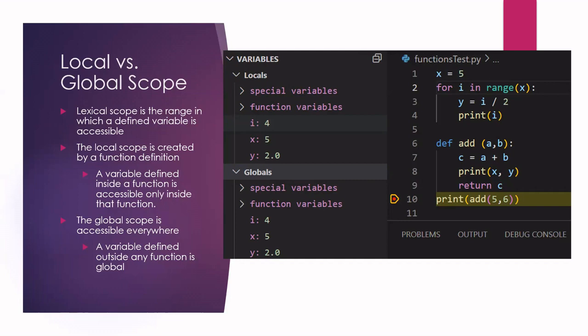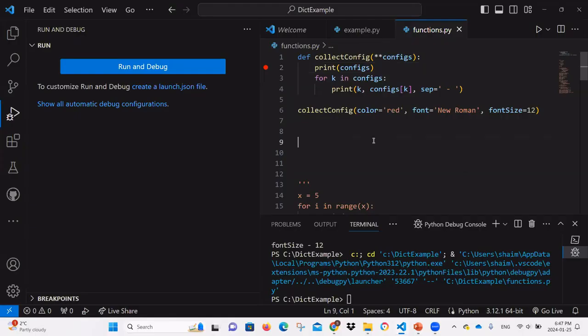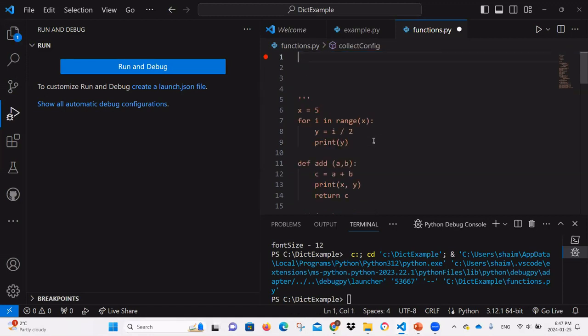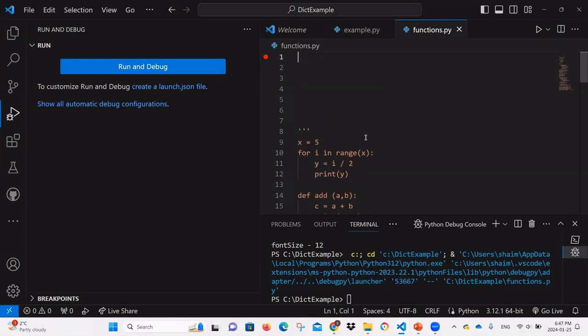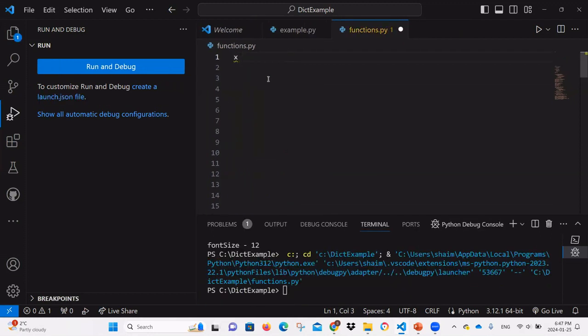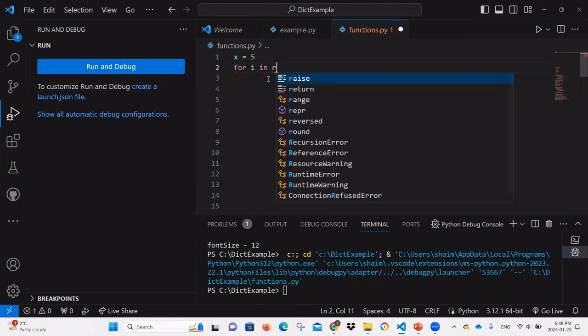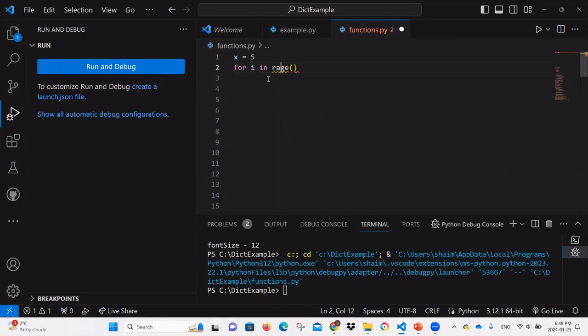Okay, so let's code it. It becomes easier to see when we start coding. Actually, I'm going to write it from scratch so that we can see it. Now if I define variable x equal, say, 5, I can use this variable anywhere. Now let's say we have another block of code here in a for loop. So let's say for i in range of x. Obviously x is accessible to this line because it's in the same script.